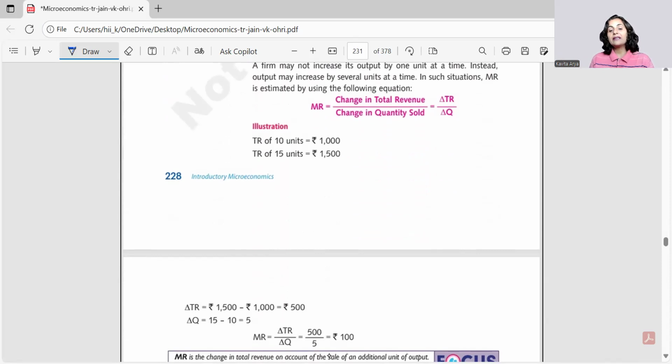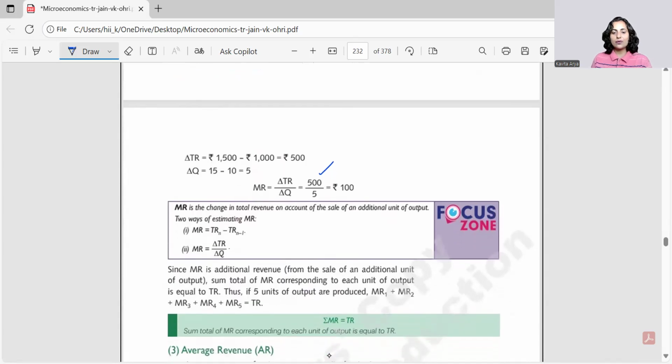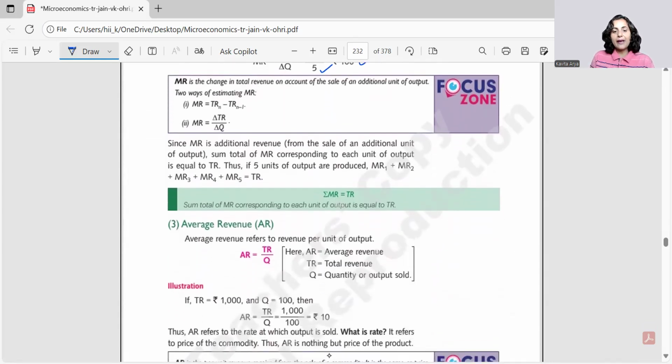Okay, for example, here they have given the total revenue after 10 units and 15 units. So, what would be the formula for MR here? Now, we are not given 10th and 11th. So, we'll take the difference of these revenues and the difference of these units, right? So, the difference of 1500 and 1000 is 500 and the difference of 10 and 15 units is 5. So, we land on 100 as the additional revenue per unit. So our takeaway is MR has two formulas: TRn minus TRn-1, and MR is equal to change in revenue with respect to change in quantity.